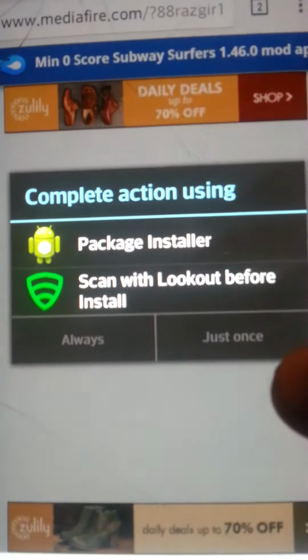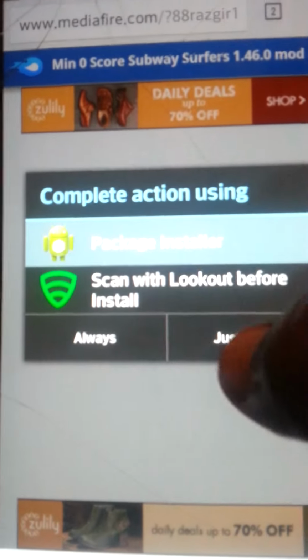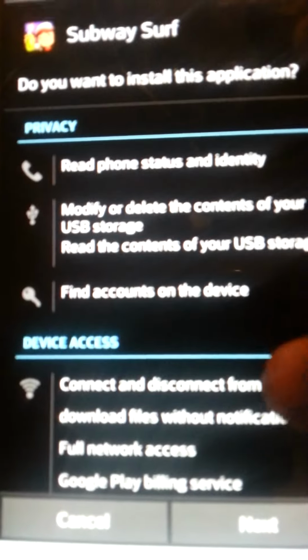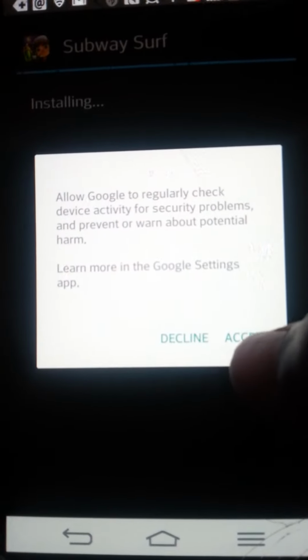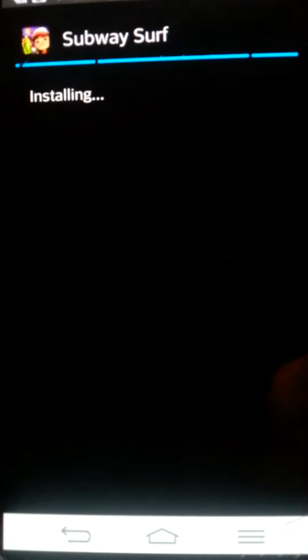Okay, click on that. Package installer. Okay, click install. Sorry, my camera is really messing up today. Hold on one second. Let's put accept.